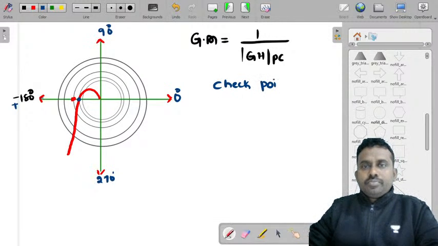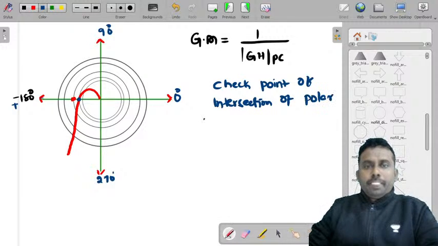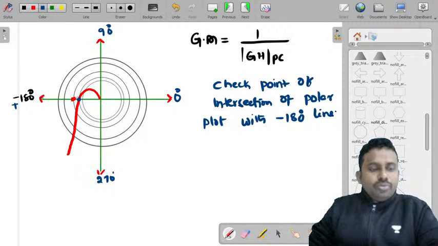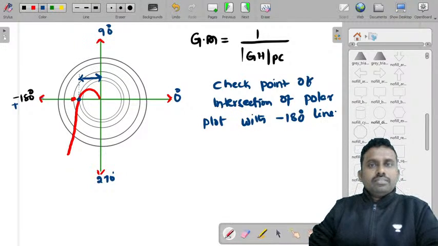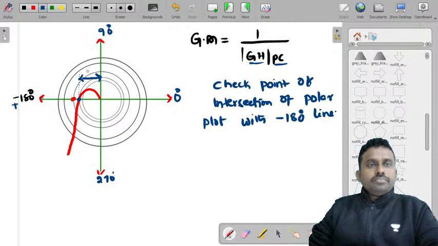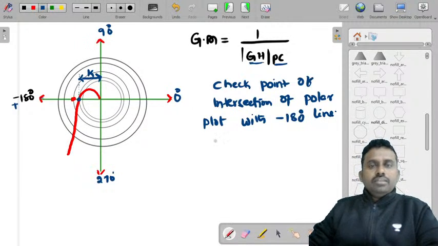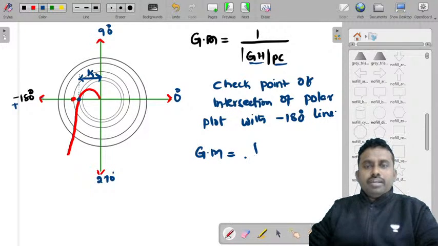Check the point of intersection of the polar plot with the minus 180 degrees radial line. And if you find the distance or this magnitude, this is nothing but GH at phase crossover frequency. This is the magnitude. Let us call it K, right? So gain margin is equal to 1 by K.